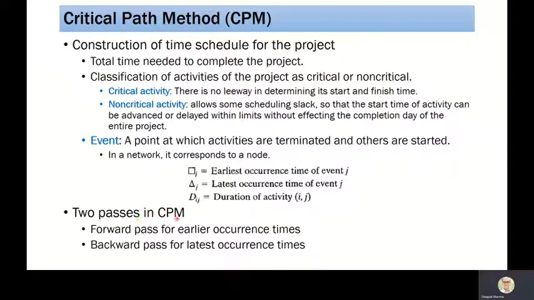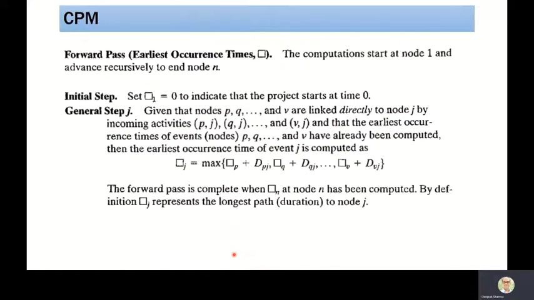While constructing the CPM, we need two passes: a forward pass for earliest occurrence times and a backward pass for latest occurrence times.